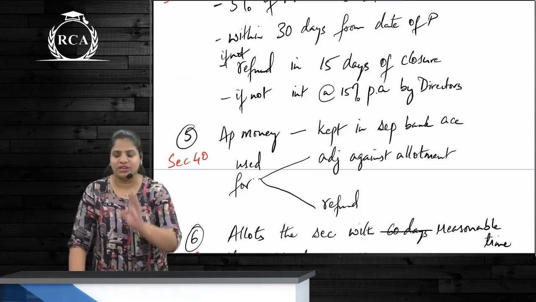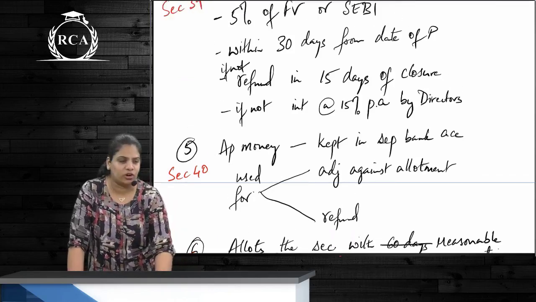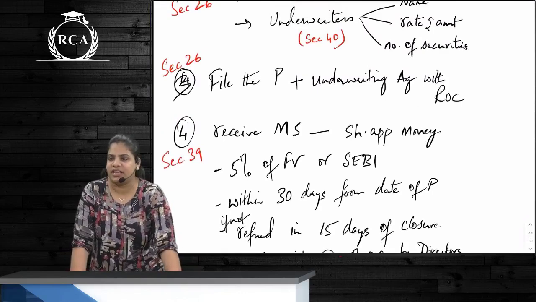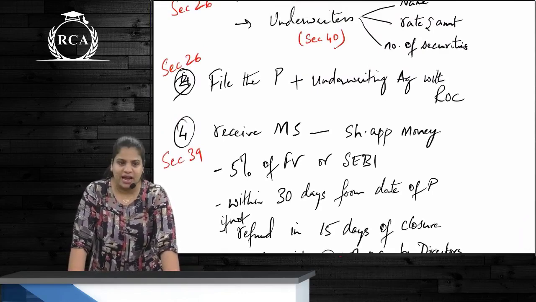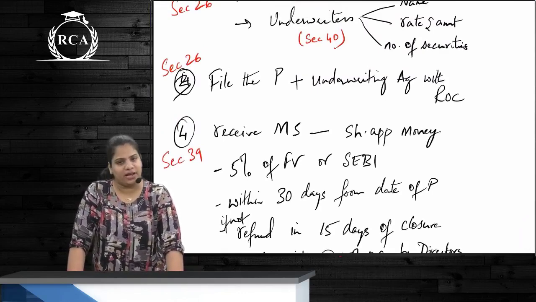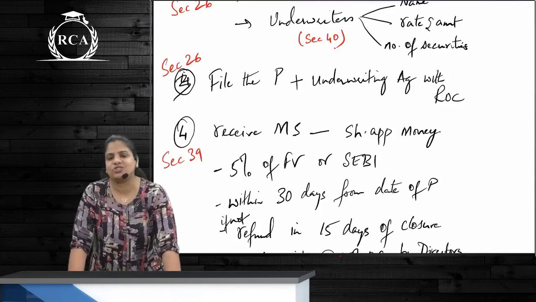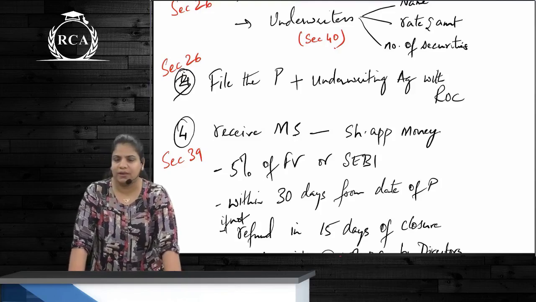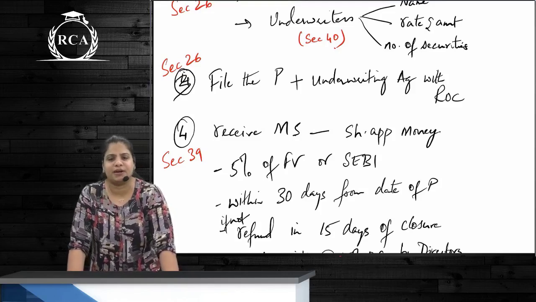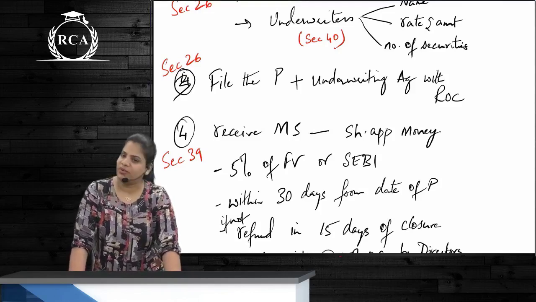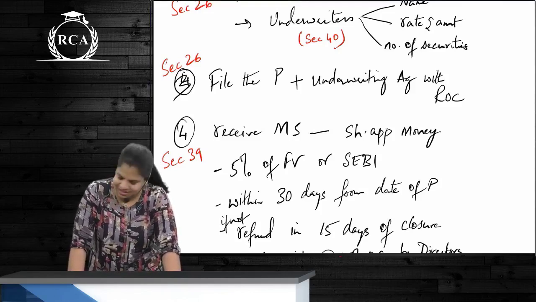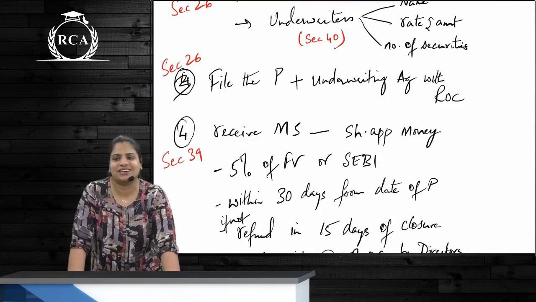Minimum subscription. Now you just tell me whether it is 39 or 40. Minimum subscription to be received is section 39. Minimum 5% of face value again is 39. Apply to at least one or more stock exchanges, get permission, is 40. Keep in separate bank account is 40. Refund within 15 days is 39.